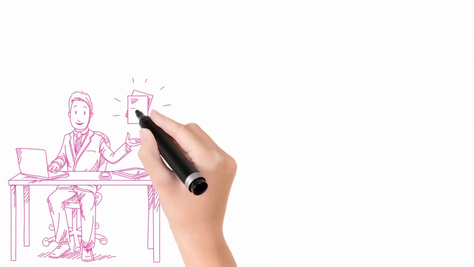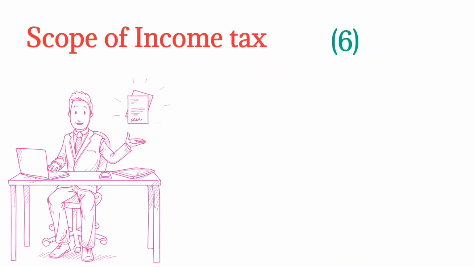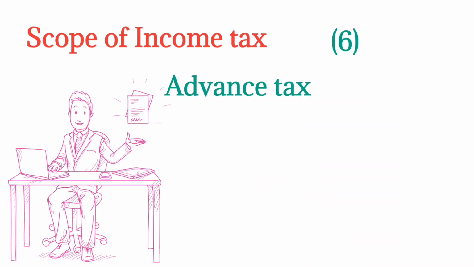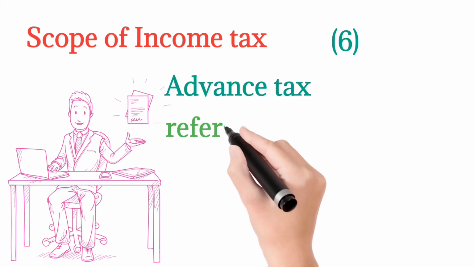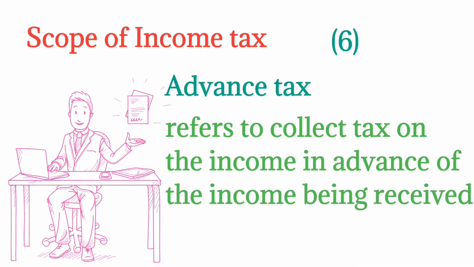After that, the sixth one is covering the scope. What is the sixth one that is included in income tax? This is advance tax. So what is advance tax? Simply, advance tax is a tax which is collected on the income in advance, on the income being received. That is, on the income you have received, you pay the tax in advance to the income tax department. This is considered advance tax.